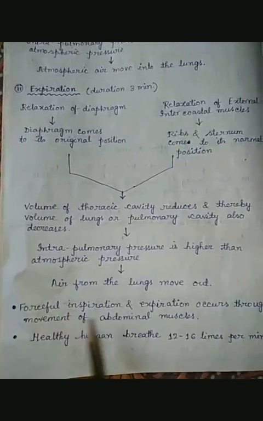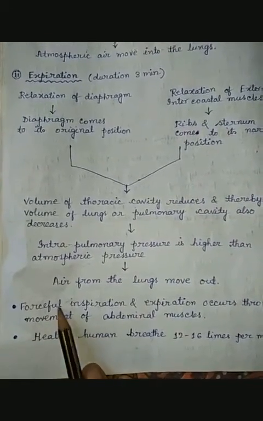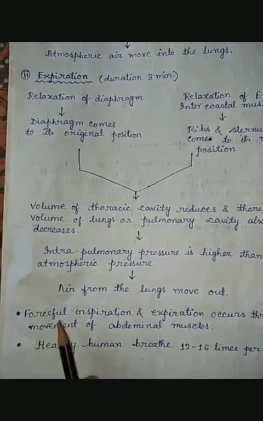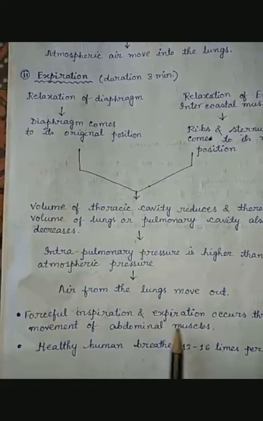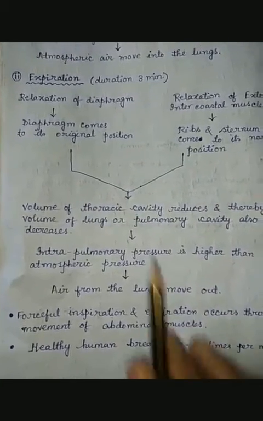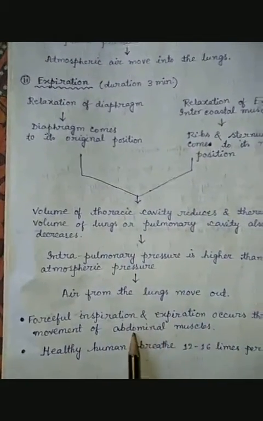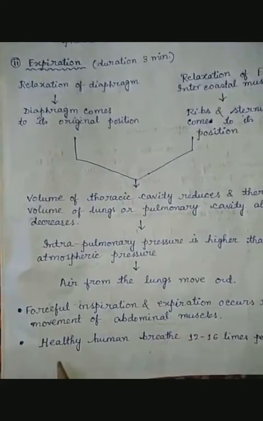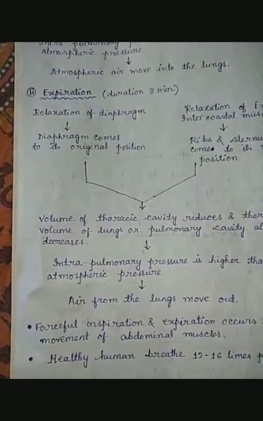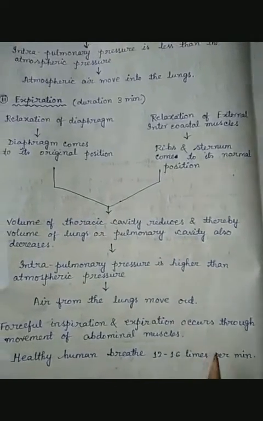These are the normal inspiration and expiration. But sometimes when we cough, do yoga practices or sneeze, we have to inspire or expire forcefully. This forceful inspiration or expiration occurs through the movement of some additional abdominal muscles. But normal inspiration expiration occurs through the diaphragm and external intercostal muscles. And the second point is that a healthy human being breathes 12 to 16 times per minute. You have to remember this.